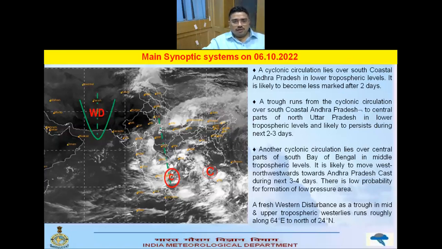So as regards the cyclone circulation over Andhra Pradesh, it is likely to persist during next 2 days, and thereafter it may be less marked. And as regards this trough, it is likely to persist during next 2-3 days. And this cyclone circulation over central parts of South Bay of Bengal is likely to persist during next 3 days, likely to move west northwest towards our Andhra Pradesh coast, and there is a low probability of formation of a low pressure area, as I have already mentioned. So this is the summary of today's synoptic systems prevailing over different parts of the country.